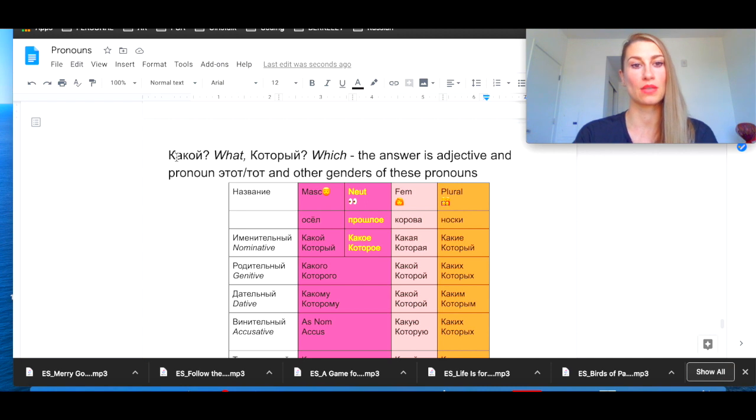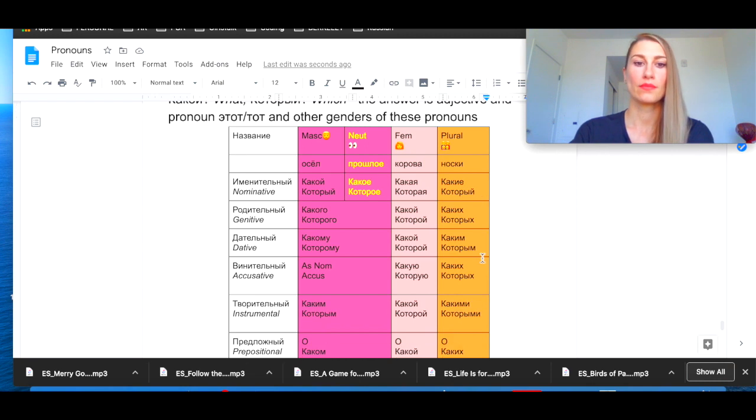Далее у нас pronouns какой, what и который, which. And the answer to this question is adjective and demonstrative pronouns. Этот, тот, and their gender. So этот, эта, это, тот, та, то, эти, те in plural. Nominative case, we can ask, какой это осел? What donkey is it? And the answer can be, это коричневый осел. This is a brown donkey.